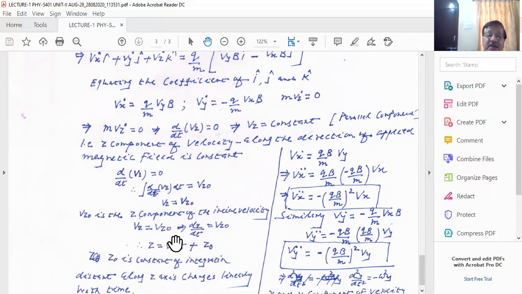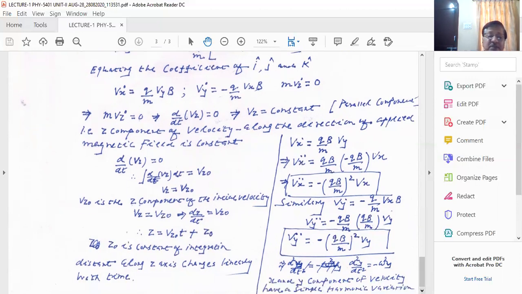So it is z, and if you integrate Vz0 with respect to t, that is Vz0 t plus some constant of integration z0. And what it indicates is that the distance along the z-axis changes linearly with respect to time.